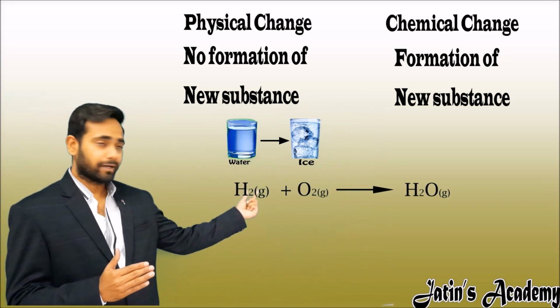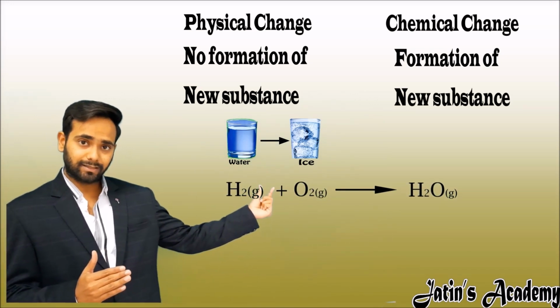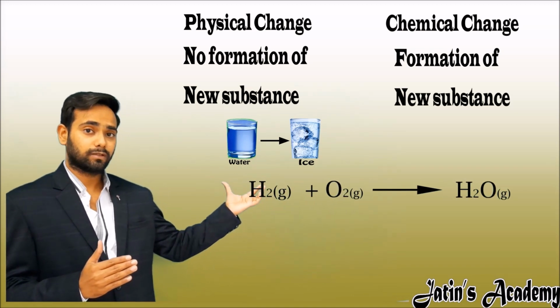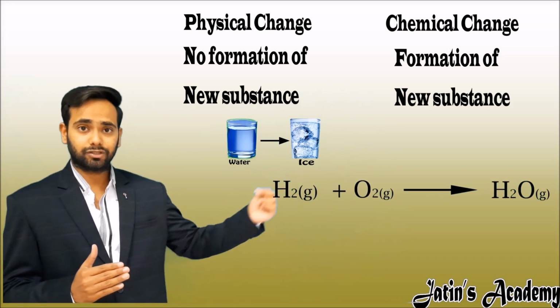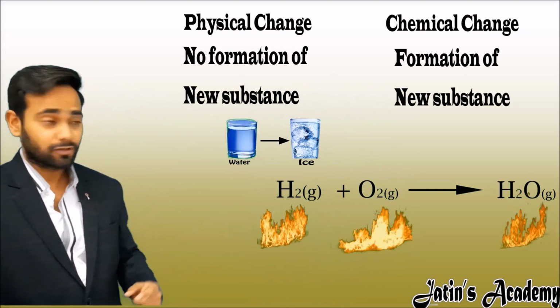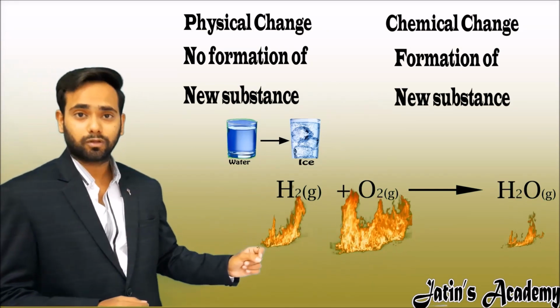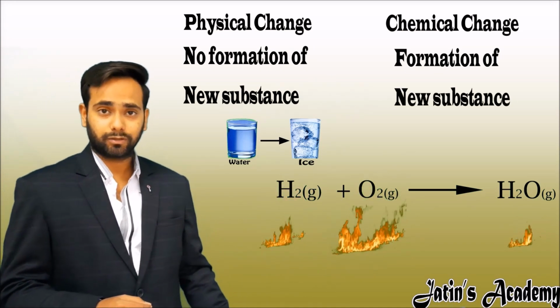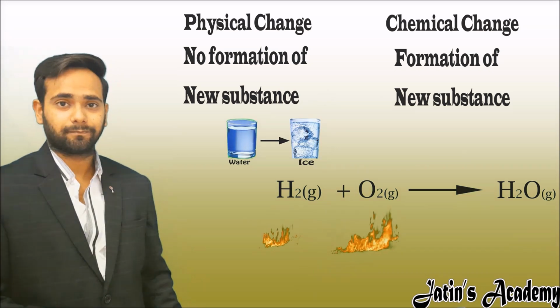When hydrogen gas mixes with oxygen gas, it forms water. The whole composition of the gases gets changed. How? Hydrogen gas is flammable in nature while oxygen gas is a supporter of combustion. But on the other side, water extinguishes the fire.